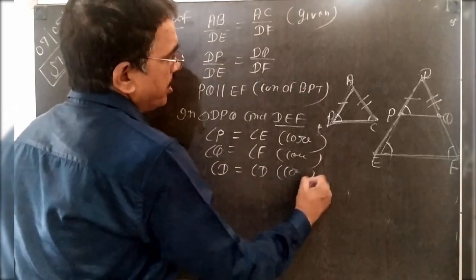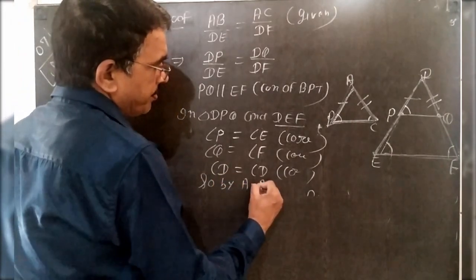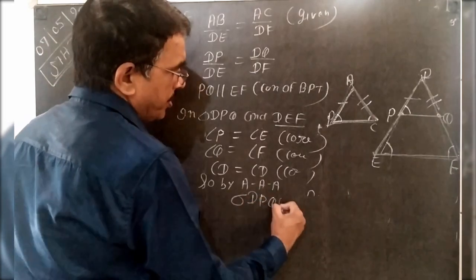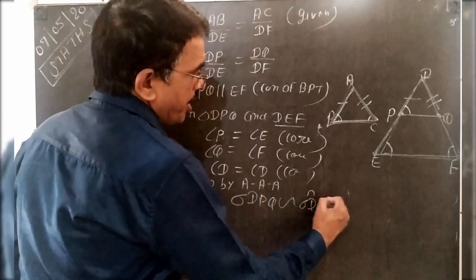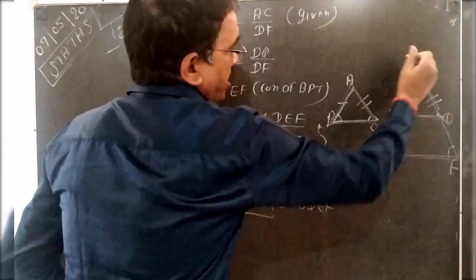So by AAA, triangle DPQ is similar to triangle DEF, which means this small triangle is similar to this large triangle.